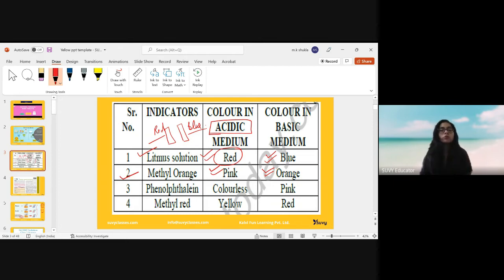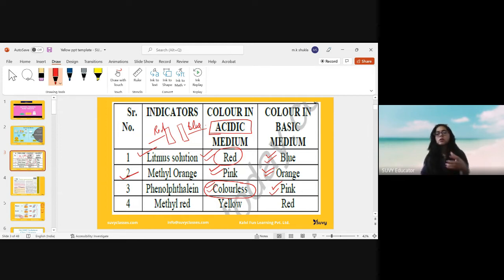Okay. Now move to the next indicator, phenolphthalein. If the particular substance is acidic, the color remains unchanged. Phenolphthalein will not change the color if the substance is acidic; it stays colorless. But if it is a basic solution, basic medium, the color will change to pink. So these are the sort of things that you have to learn.